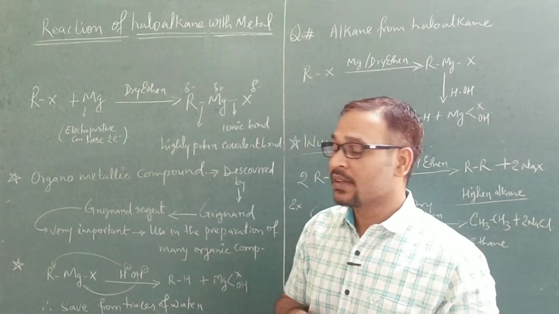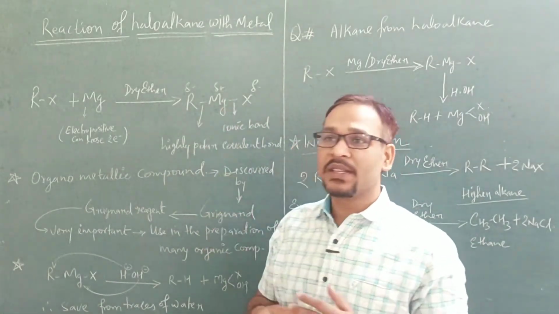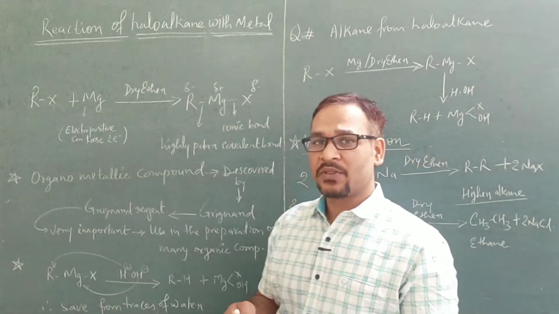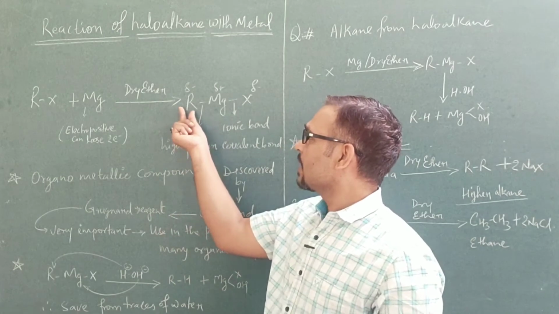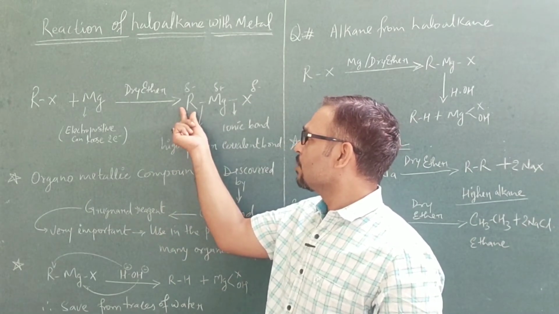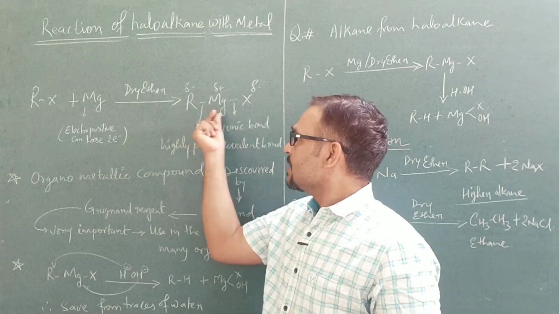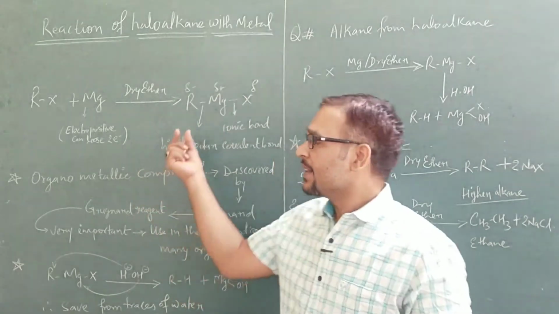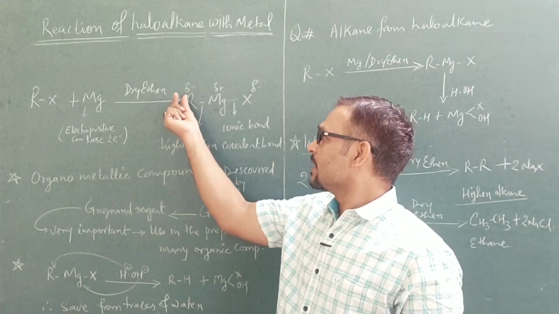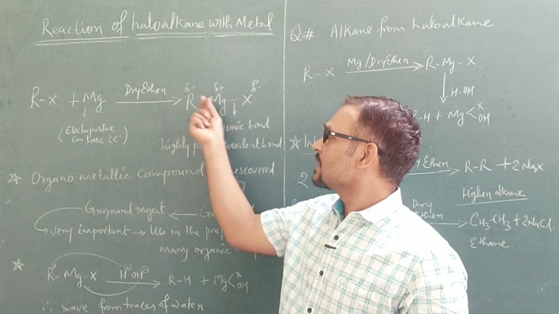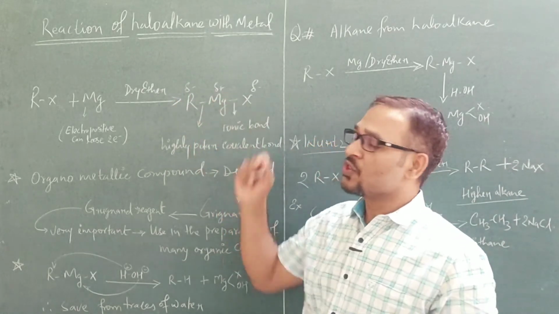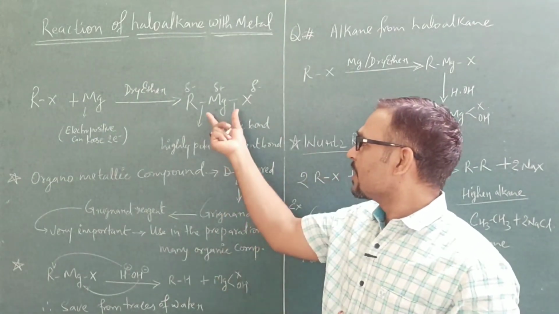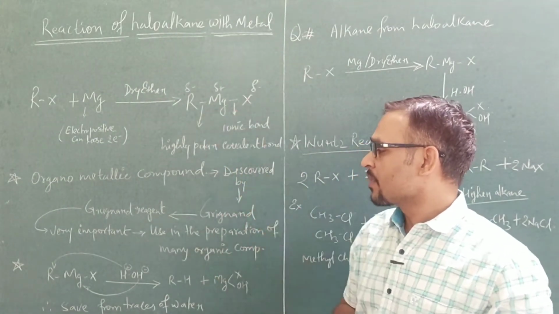Basically it is a covalent bond, but since magnesium is very electropositive and ready to donate electrons, the carbon of the alkyl group snatches or attracts the shared electrons toward itself, and in that way it carries a partial negative charge, and on the other hand magnesium has a partial positive charge. So this is the organometallic compound, Grignard reagent.